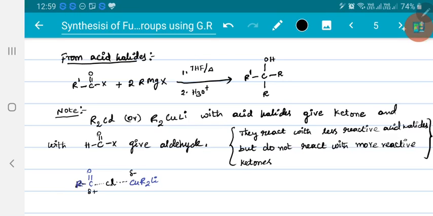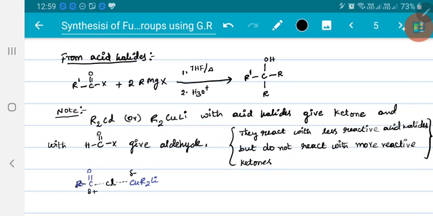Otherwise, as it is not generating R minus, that R minus cannot attack this system. A Grignard reagent readily generates negative charge over the alkyl system, therefore that alkyl system directly attacks the electrophilic carbon. Here such R minus is not possible. The reason is they are more covalent.